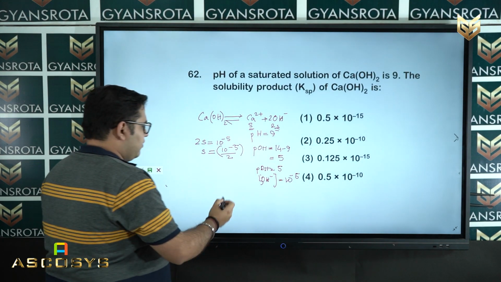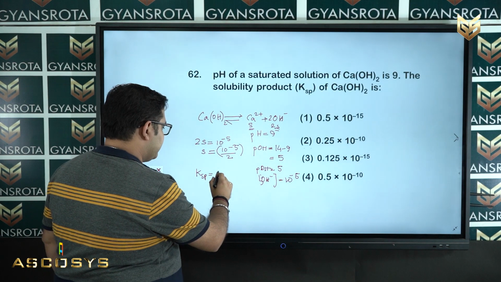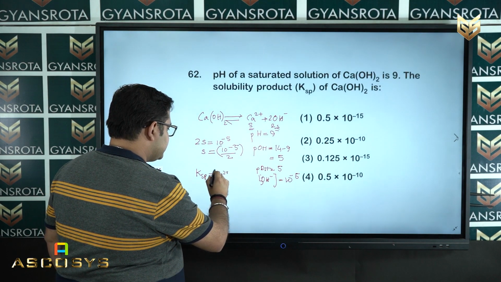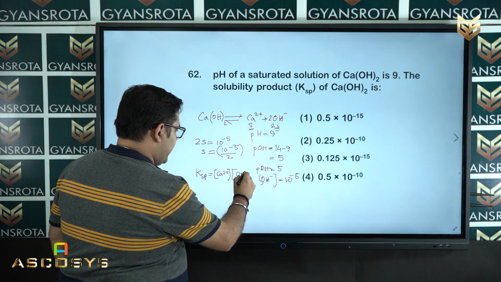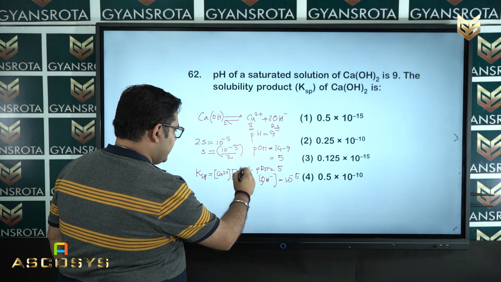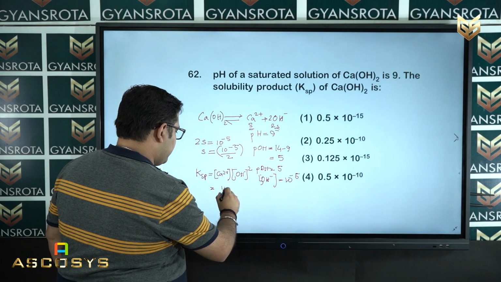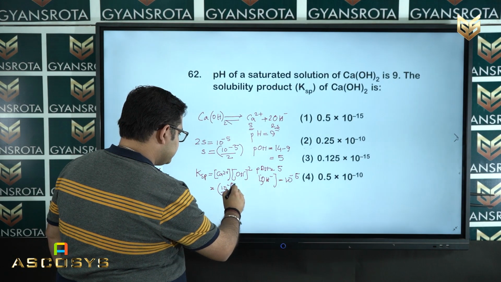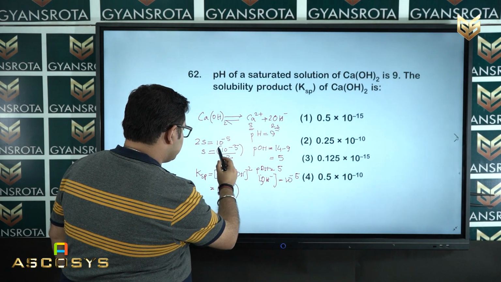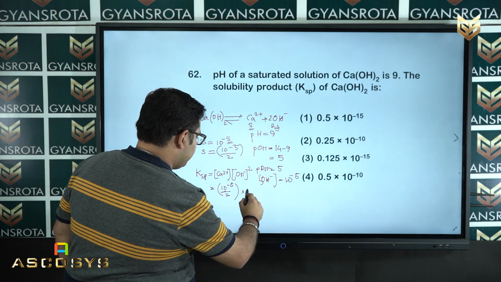Now, KSP of the following reaction is Ca2 plus concentration and OH minus concentration to the power square. So, now put the value: 10 to the power minus 5 by 2, and OH, what is the OH value? OH value is coming as 10 to the power minus 5.